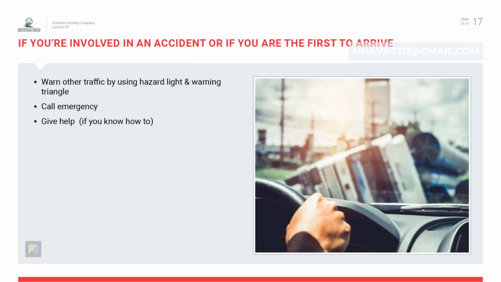If you are involved in an accident, or if you are the first to arrive, remember, further collisions can and do happen. Say you have been involved in a minor accident and do not appear to be injured. Warn other traffic by switching on hazard warning lights or other lights, displaying an advance warning triangle. Call emergency services and give full details of the location and casualties.